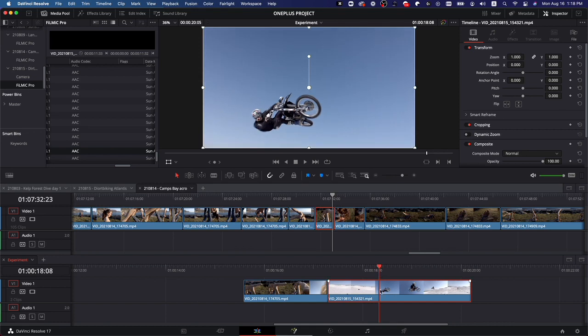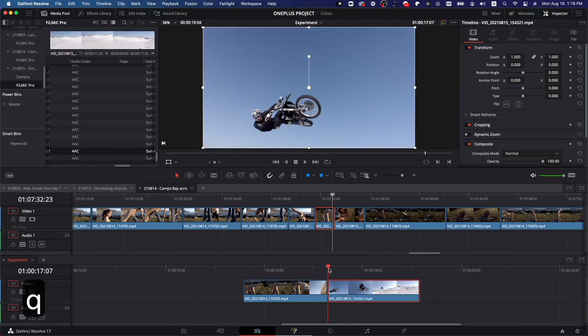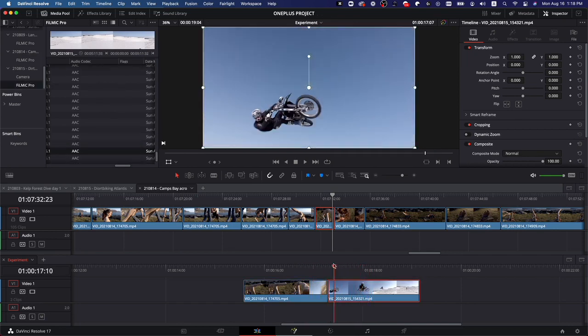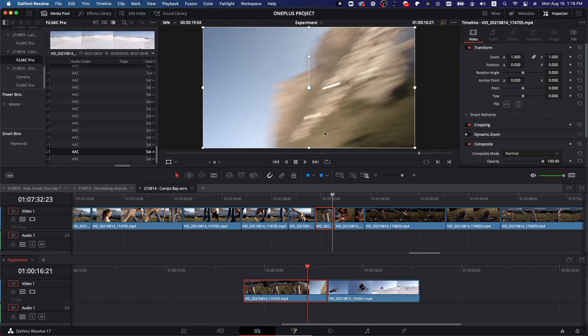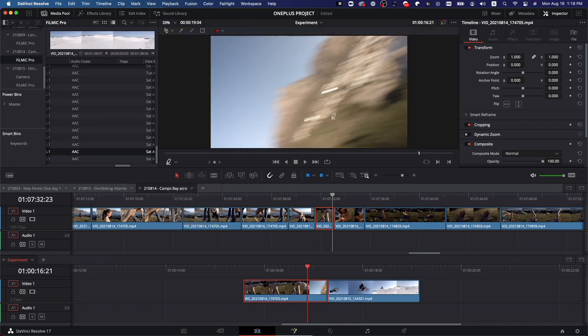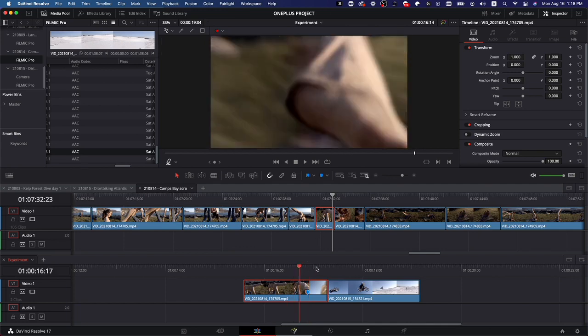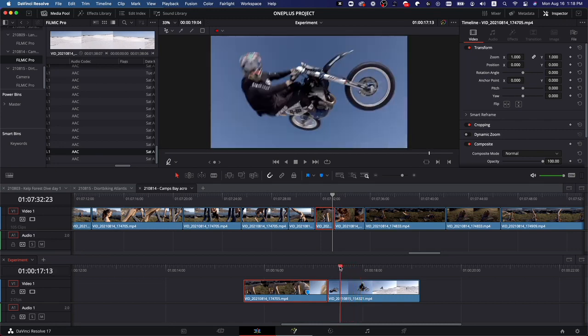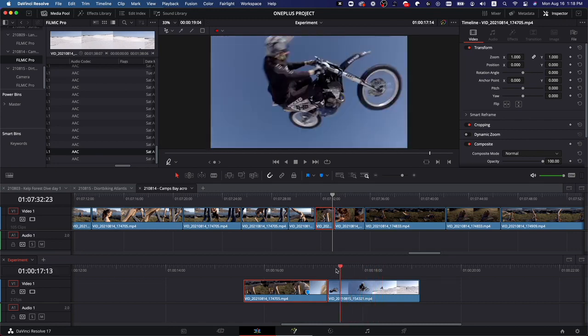So we want to start in like full blue sky. So Q, cut the start of that. Okay, so we got blue to blue, but we can see that the camera here is moving. What direction is it moving? It's moving in this direction, right? It's moving in that direction. So we also want this camera to be moving in that direction.